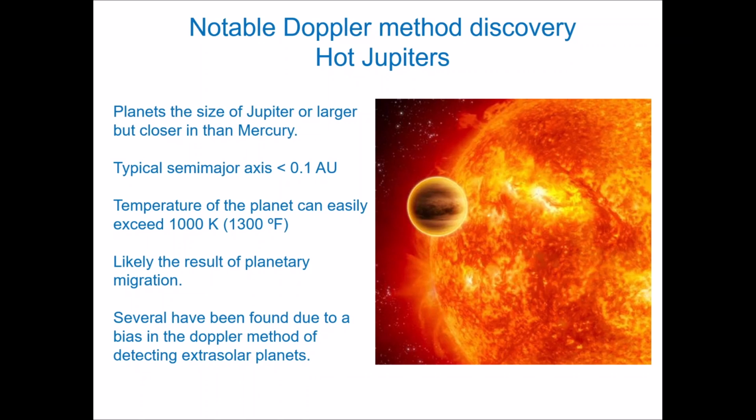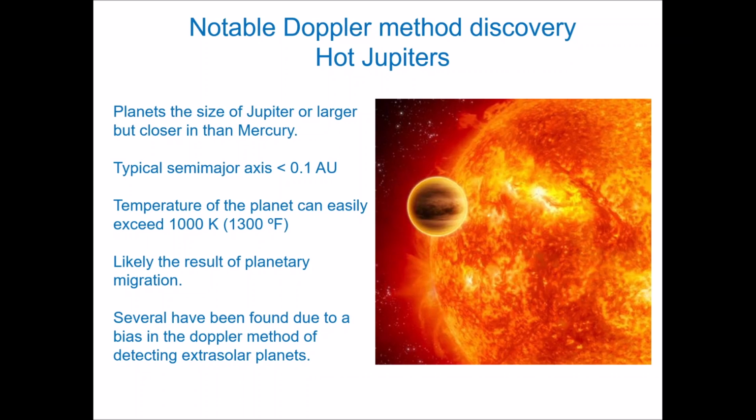Over time, the intense energy from the star will boil away their gases, and they'll turn into something much smaller later on. But these are some of the objects we find. Now, this method, because it biases toward larger planets, makes it very difficult to find Earth-like planets here.